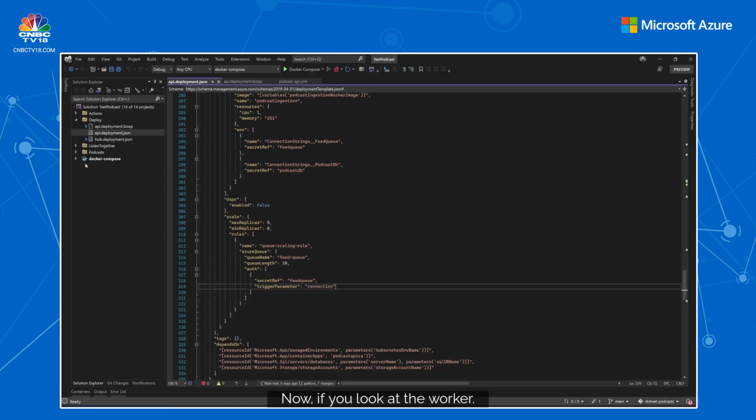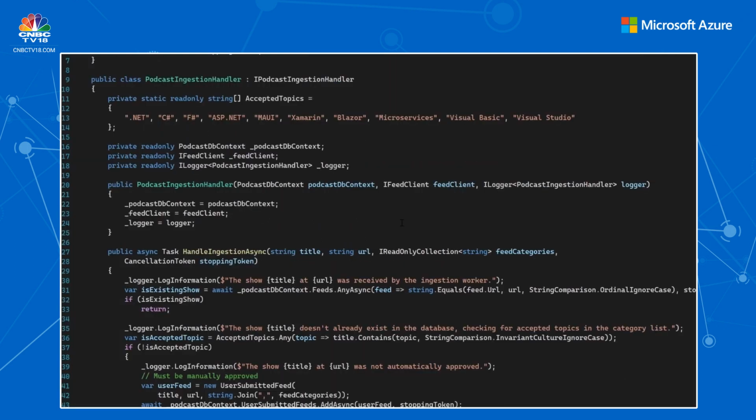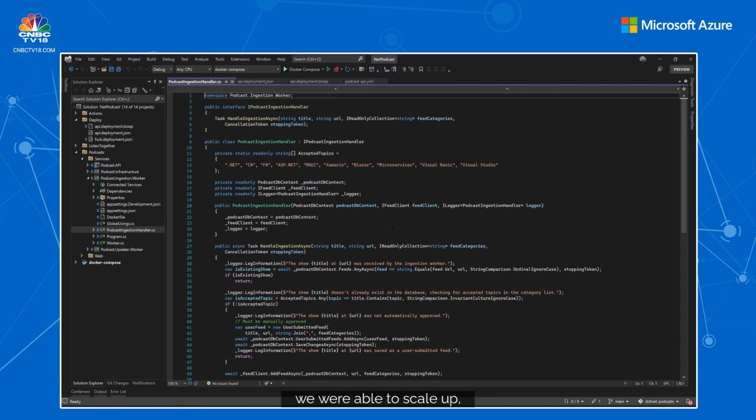Now, if you look at the workers, and look at the handler part of it, all that it is doing here is that this worker is going to be initiated. This is a fairly simple one. All that it is doing is looking for the .NET keyword in the title and accepting it. So based on certain configurations, we were able to scale up as and when there is demand.